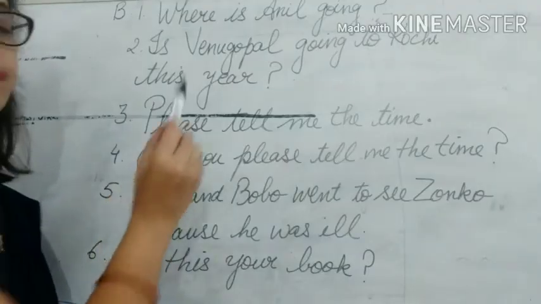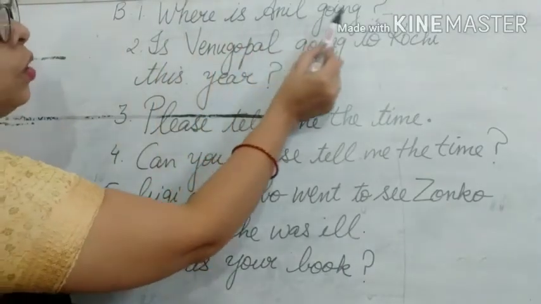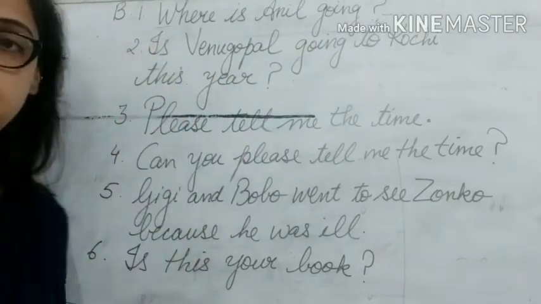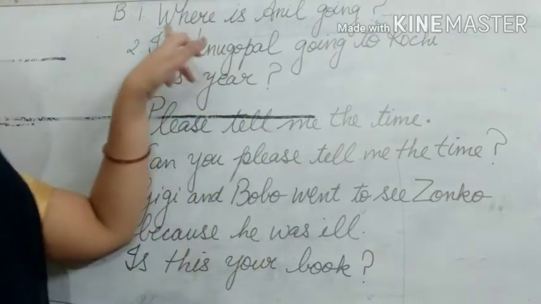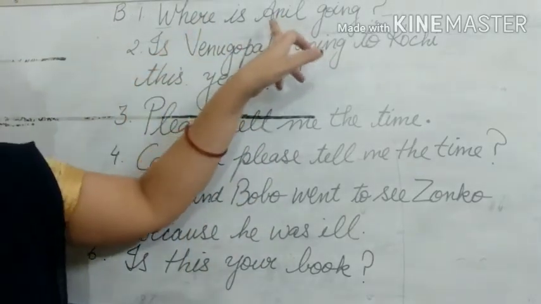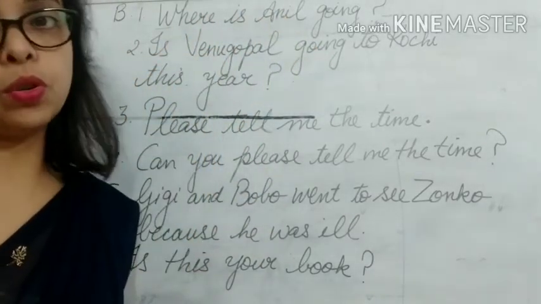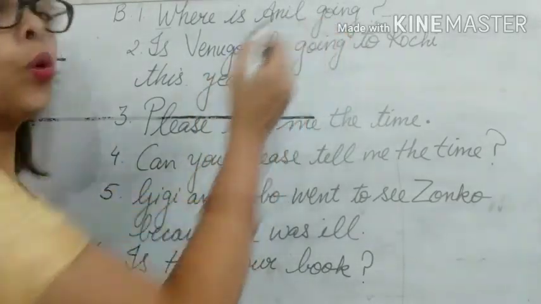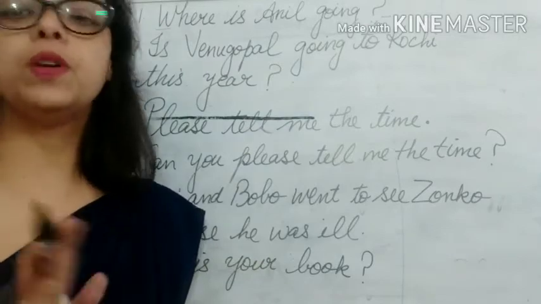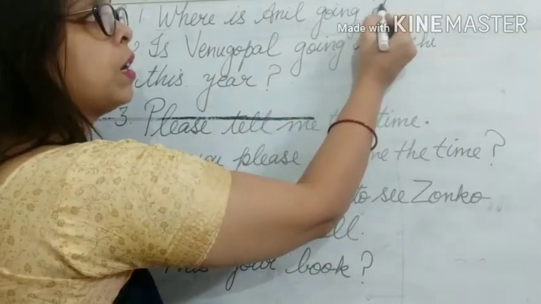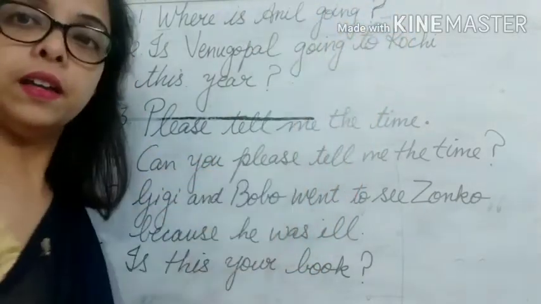So let's see and see here. Where is Anil going. So W will be capital because it is the beginning of the sentence. We have to write with capital letter. So W will be capital. Where is Anil? Anil is again a proper noun. So capital letter Anil going. Now we are asking a question. So we will not put full stop. We will put a question mark. Okay. So you will put a question mark here.